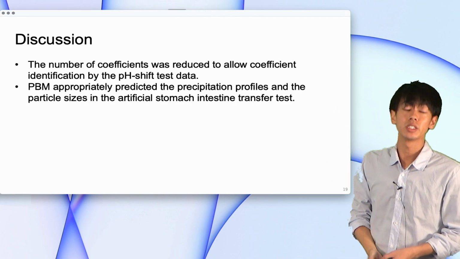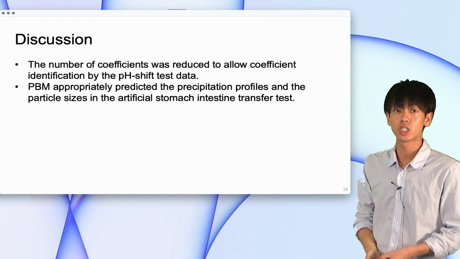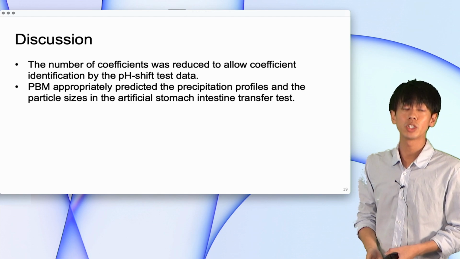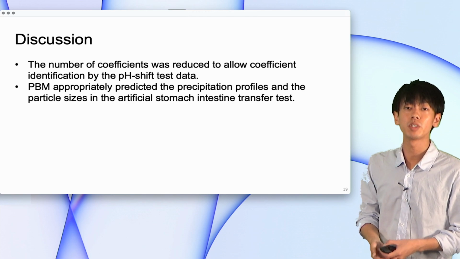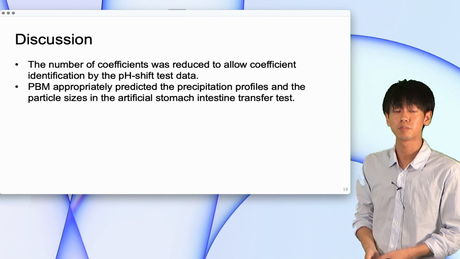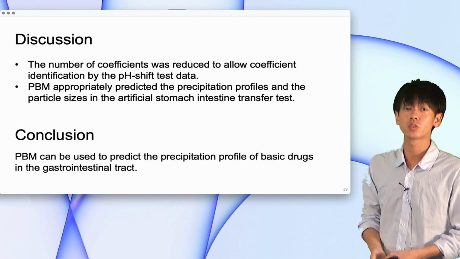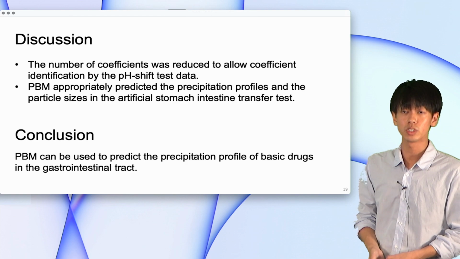Let's move on to the discussion. The number of coefficients was reduced to allow coefficient identification by the pH shift test data. Population balance model appropriately predicted the precipitation profile and the particle sizes in the ASIT test. In conclusion, population balance model can be used to predict the precipitation profile of basic drugs in the gastrointestinal tract.